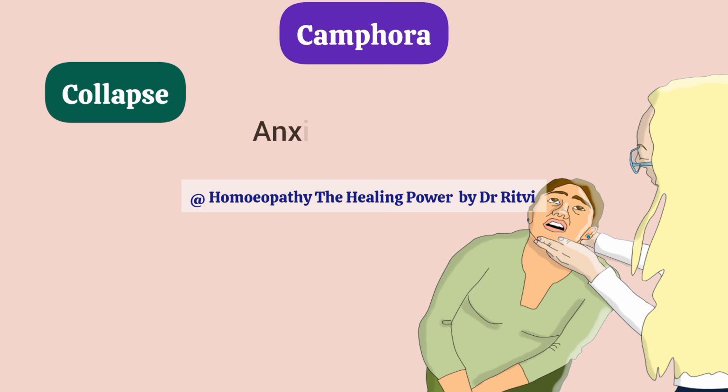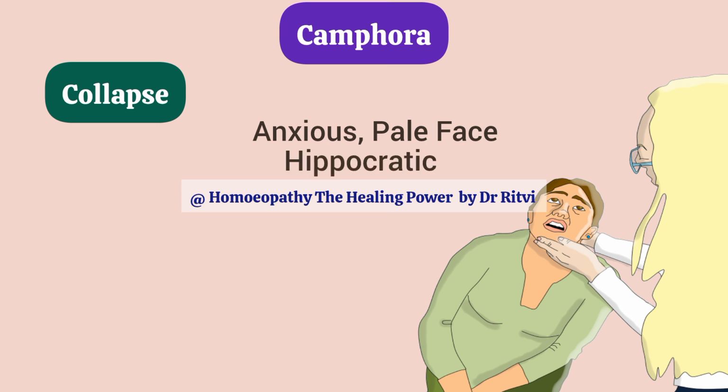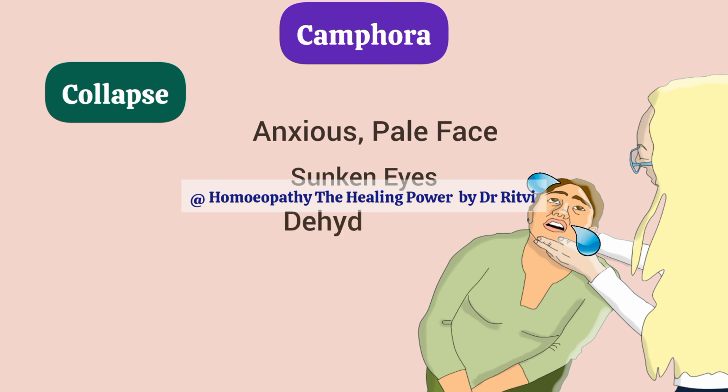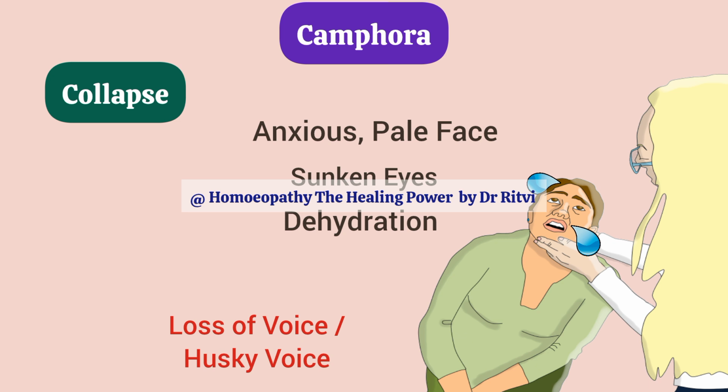And on further examination, we will find that the face of the patient is very pale, anxious, a pure Hippocratic face is seen, where you see that the eyes are sunken in the orbits, there are dark circles around the eyes, dehydration is seen, along with that cold sweat is seen over the face. At this point the patient may have loss of voice, or if the patient is able to speak, then there will be a husky type of voice.